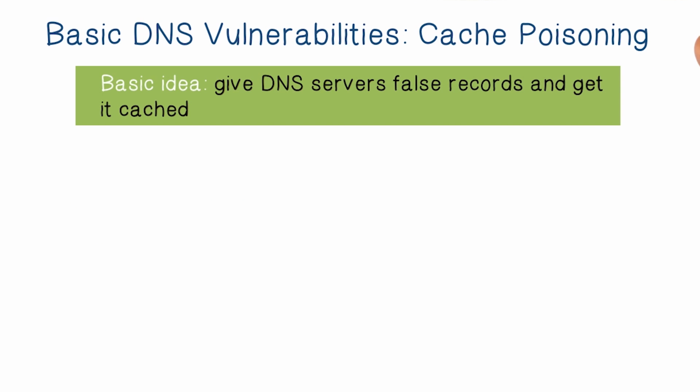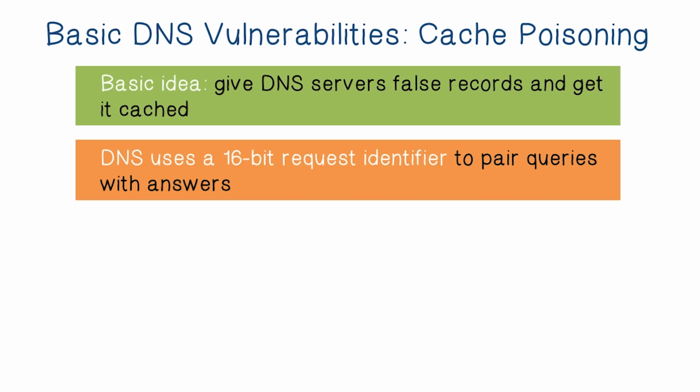Now let's discuss attacks on DNS server, in particular cache poisoning. The basic idea is that the attacker would provide to the local DNS servers some false records and get the records cached. For example, if the local DNS server queries the domain gmail.com and the attacker is able to inject a response with the IP address of evil.com and have that IP address of evil.com cached by the local DNS server, then subsequent traffic to gmail.com will be routed to evil.com.